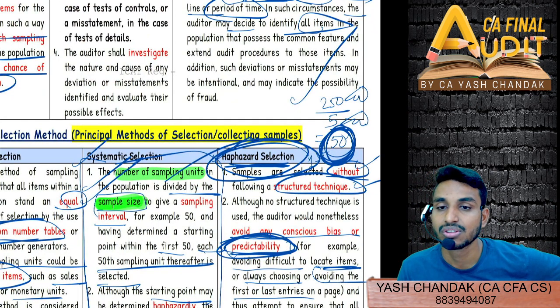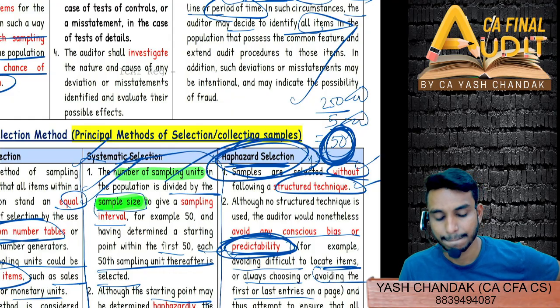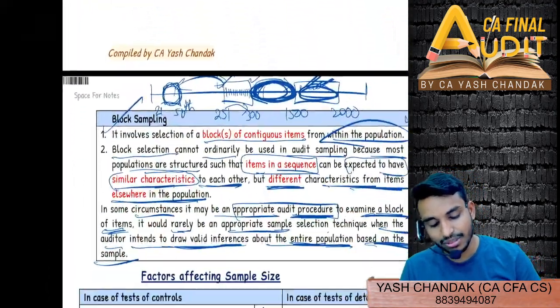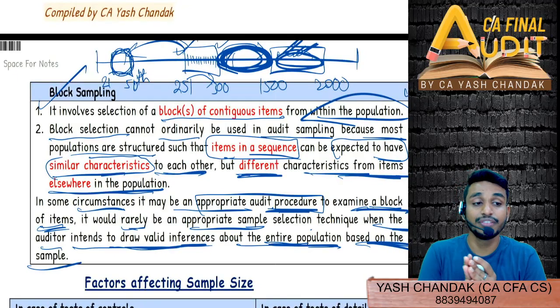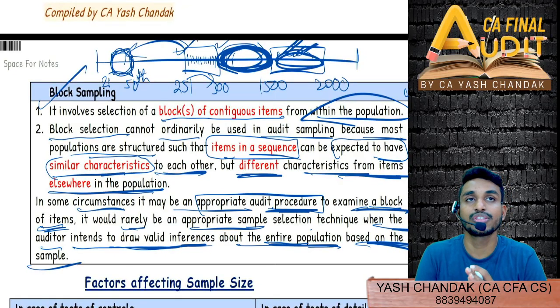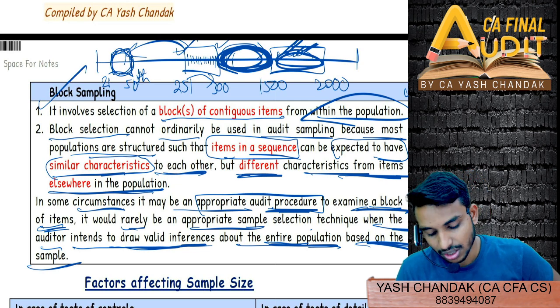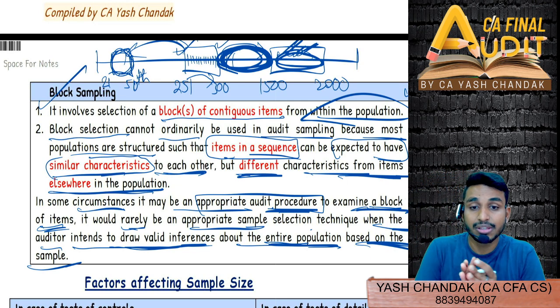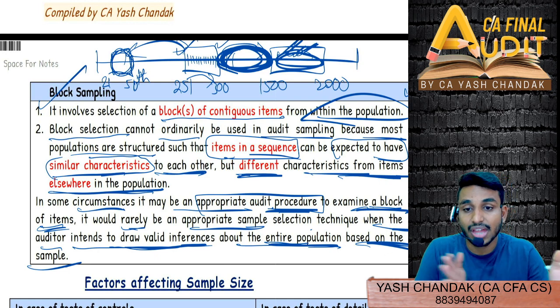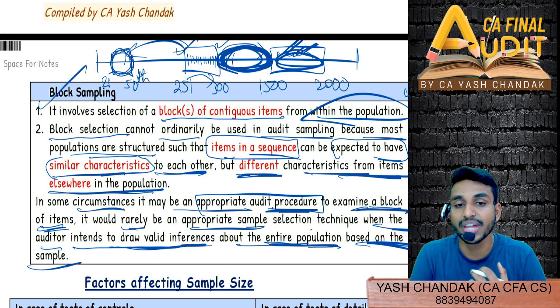Yeah, Sony. So what are contiguous items? Contiguous items are those which are similar in nature, or which could spread. You can say a contagious disease is one which can spread. So a contiguous item has similar characteristics elsewhere, just beside you.